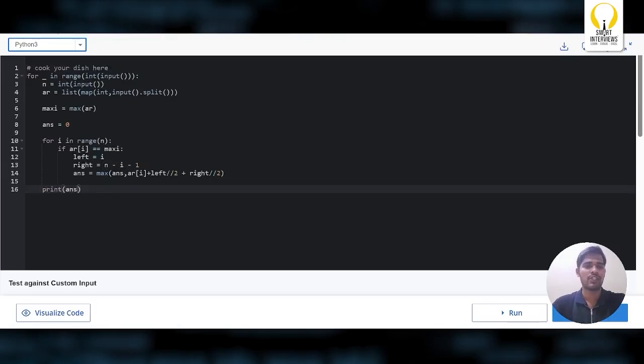And one more thing, instead of finding the maximum element, here we are doing this operation only for the maximum element. So instead of finding the maximum element, you can do this operation for each and every element without checking this condition, and no need to find this maximum value. That will also work. So the time complexity here is t into n. And also they mentioned that t into n will not exceed 10 to the power of 5.